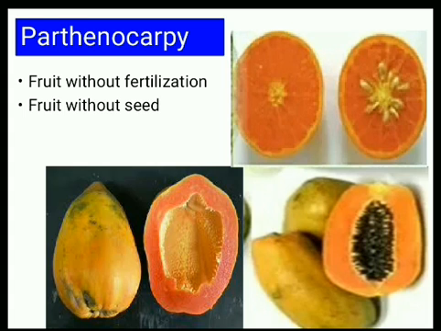And this process of production of the fruit without fertilization is known as parthenocarpy. The result of parthenocarpy is the formation of the fruit without seed. Why without seed? Because there is no fertilization.